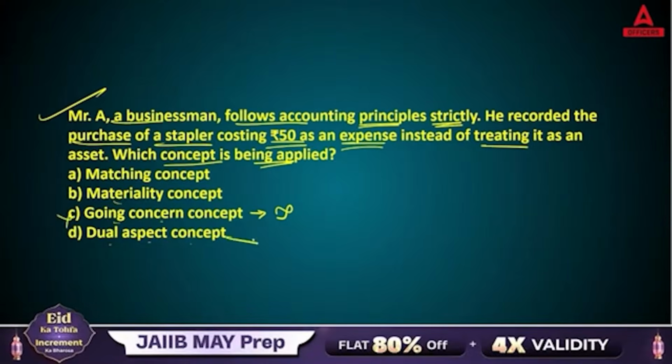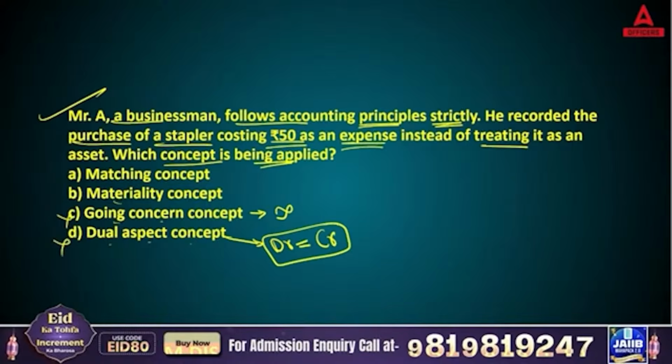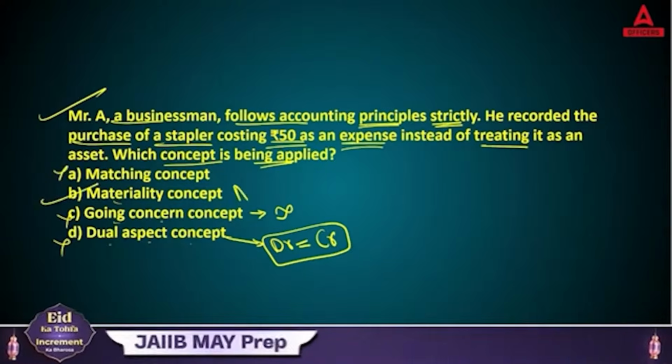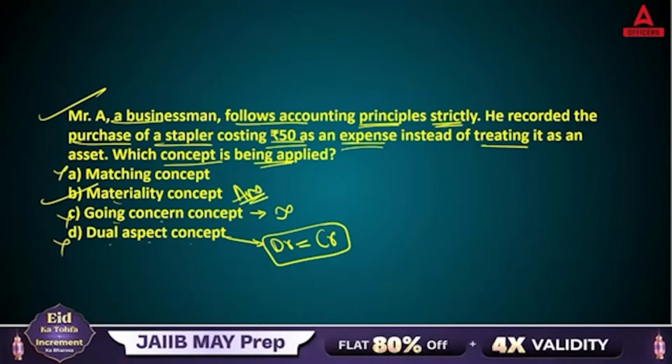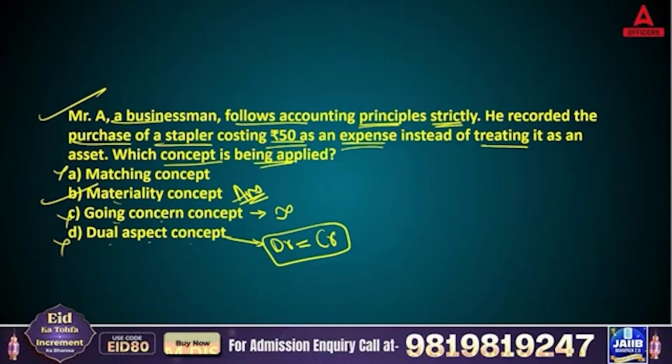Dual aspect means for every transaction you have debit and credit, so that is very important. We are not talking about this. Matching concept means all your revenues must be matched with your expenses. Right answer is materiality. Materiality means some transactions are important for you, whereas some transactions are not important for me. That depends on the nature of the transaction. For let's say 100 rupees, that is not important for you, right?